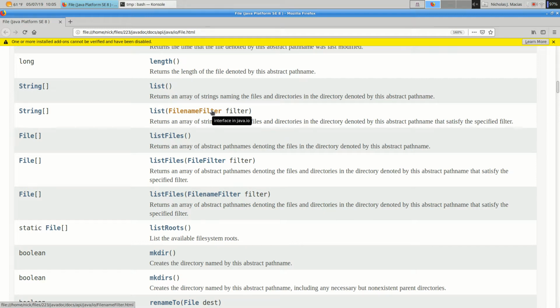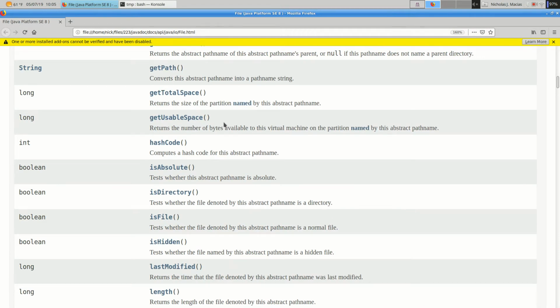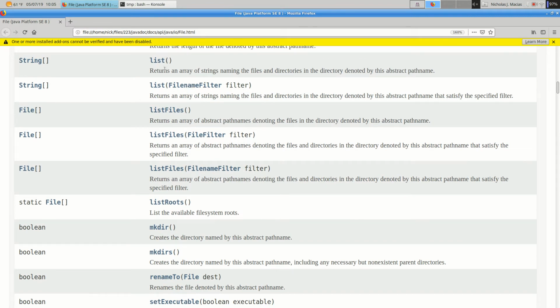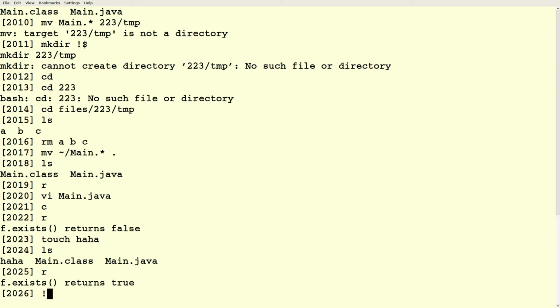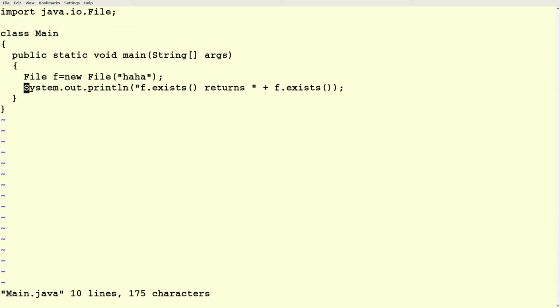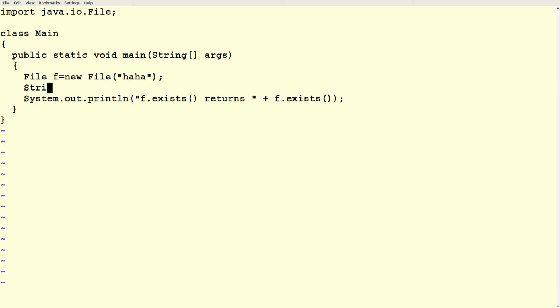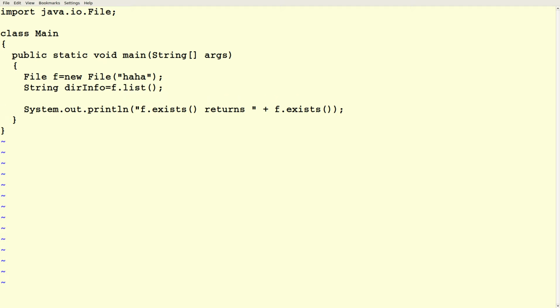So you can do various tests on your file. You can delete the file. We can also say list. So list is a method that returns an array of strings naming the files and directories in the directory denoted by this abstract path name. So let's try that. I'm going to say dirInfo equals f.list, and f.list should be an array of strings.